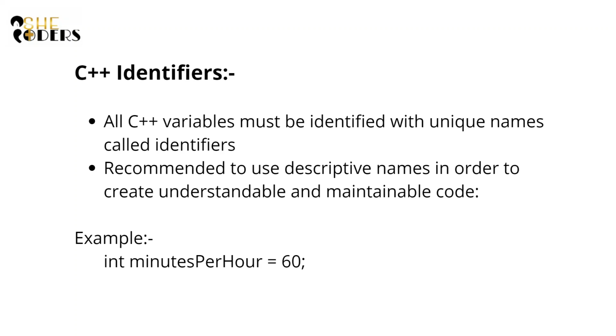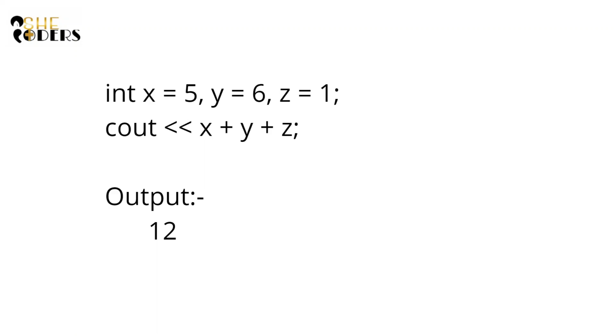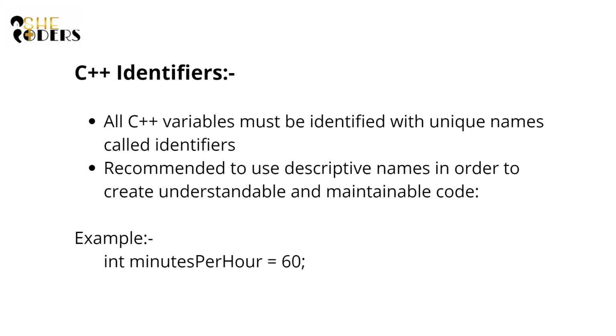Now coming to C++ identifiers. All C++ variables must be identified with unique names called identifiers. Here I have shown int x, y, z. I cannot create two variables with the same name, that is int x equals 5, x equals 6, and x equals 1. We cannot create multiple variables with the same name. Identifiers must have unique names, and it is recommended to use descriptive names in order to create understandable and maintainable code.